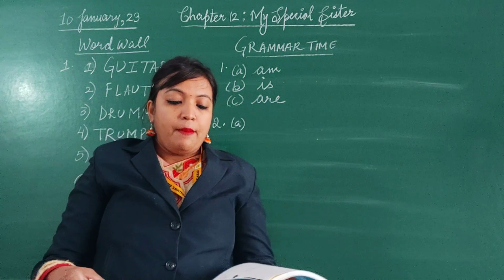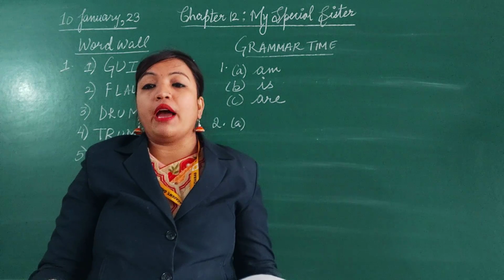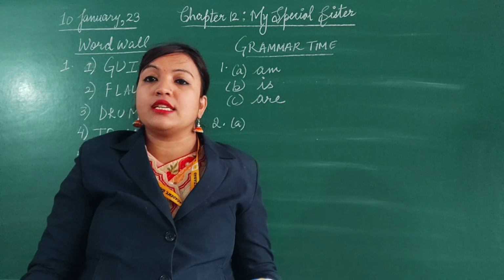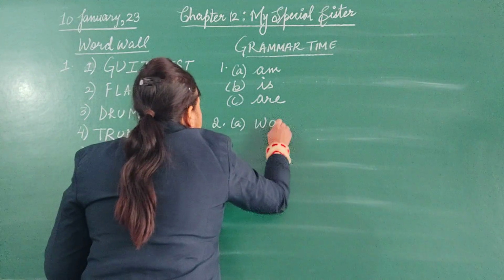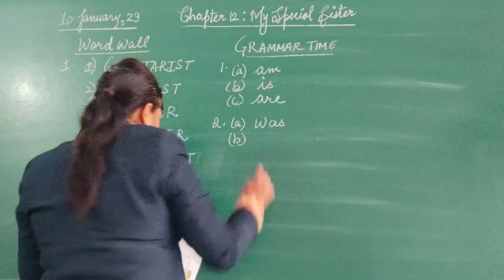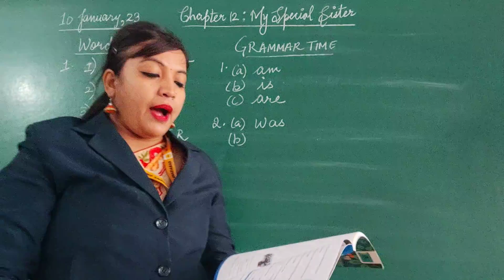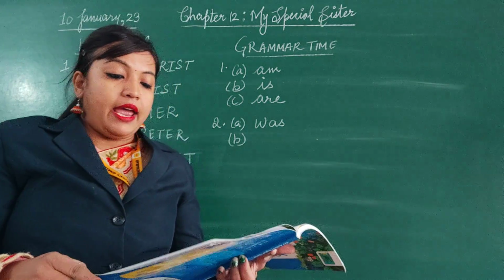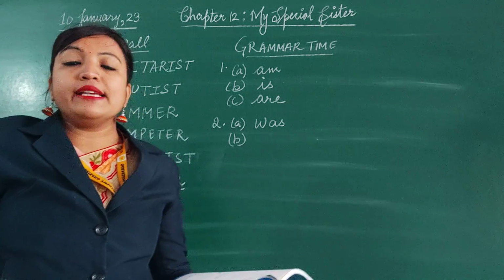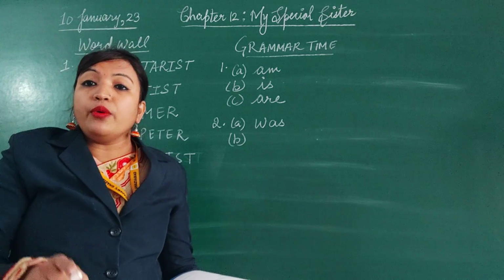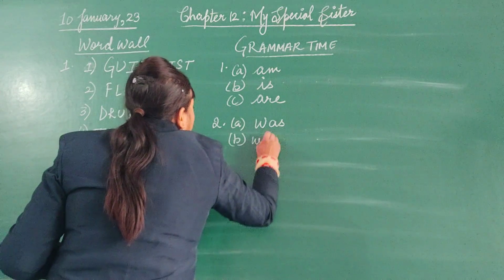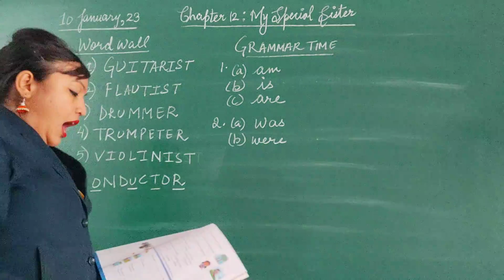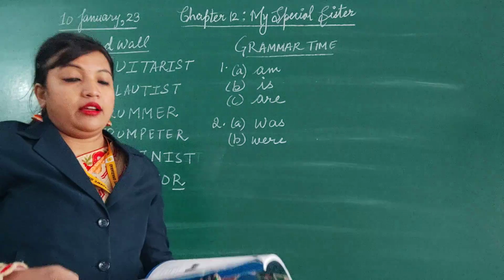So first one, my sister dash brushing my hair. Now my sister is a singular subject. So what will come? Was. My sister was brushing my hair. B part. My sister and I dash talking. Now my sister and I, this is a plural subject. So what will come? Are. Oh, sorry, were. My sister and I were talking.